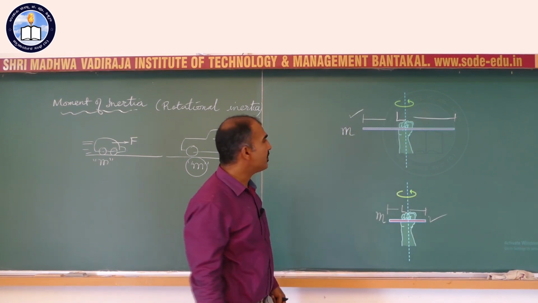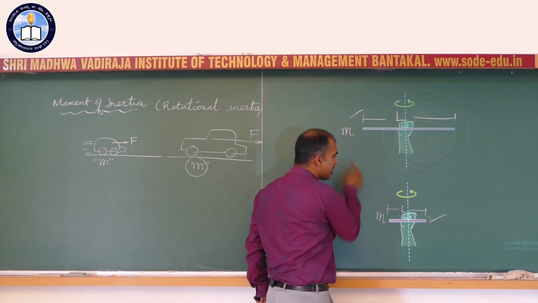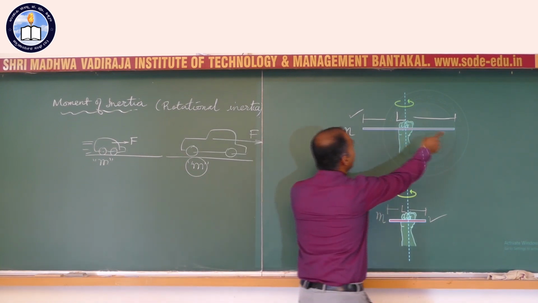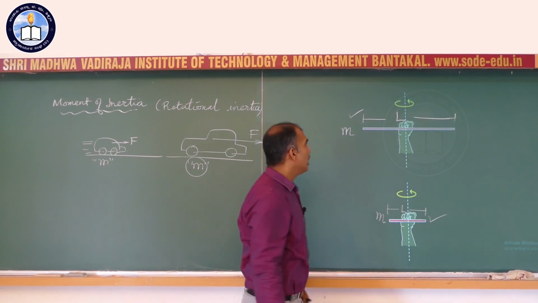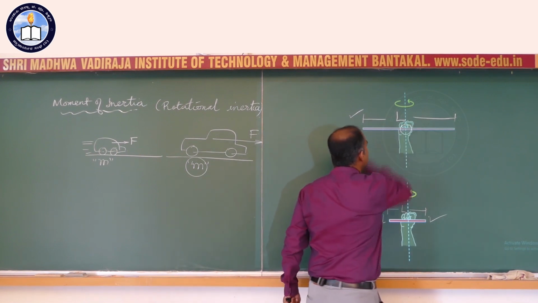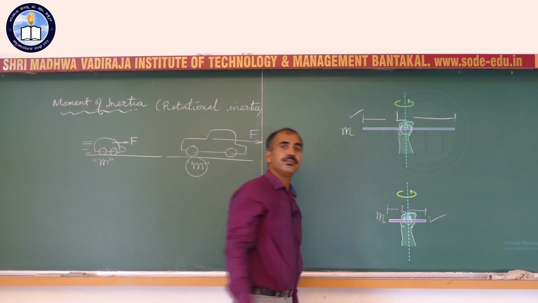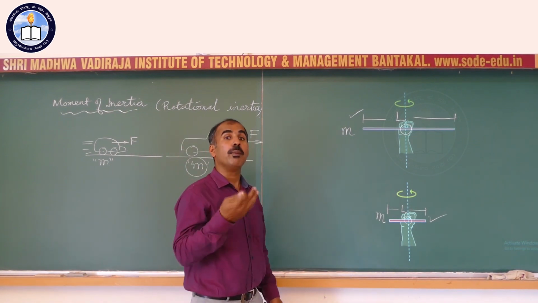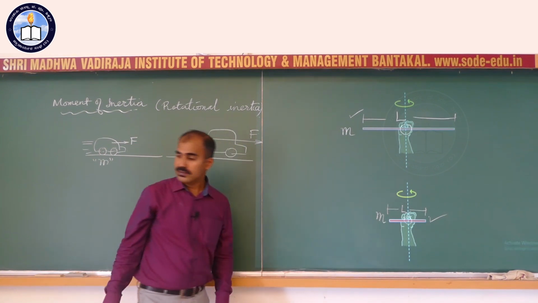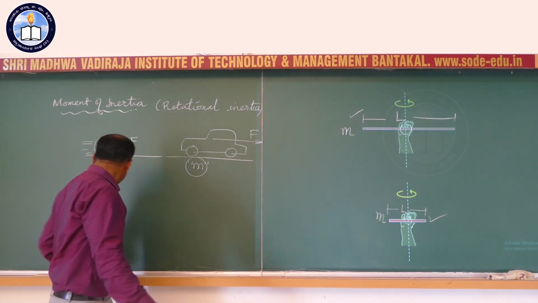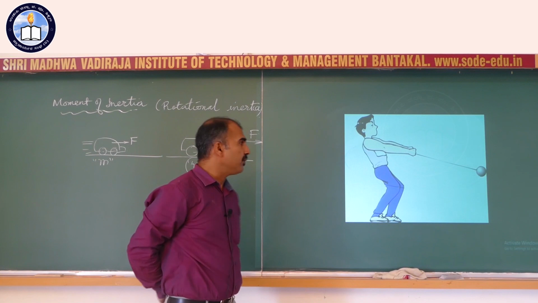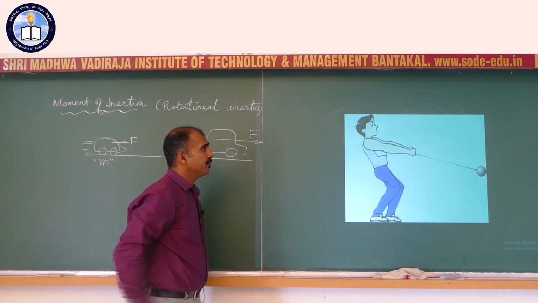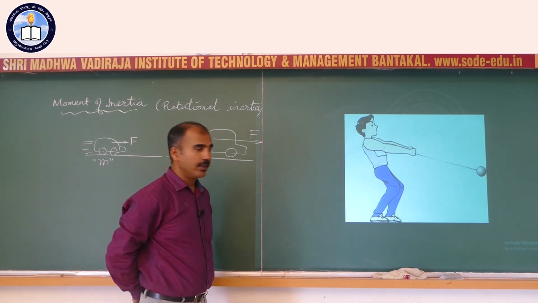What it simply means is that even though mass is same, length being different, there is larger rotational inertia here than here. This rotational inertia is called moment of inertia, and that is a physical quantity. Now, how do we define moment of inertia of a sphere, for example?